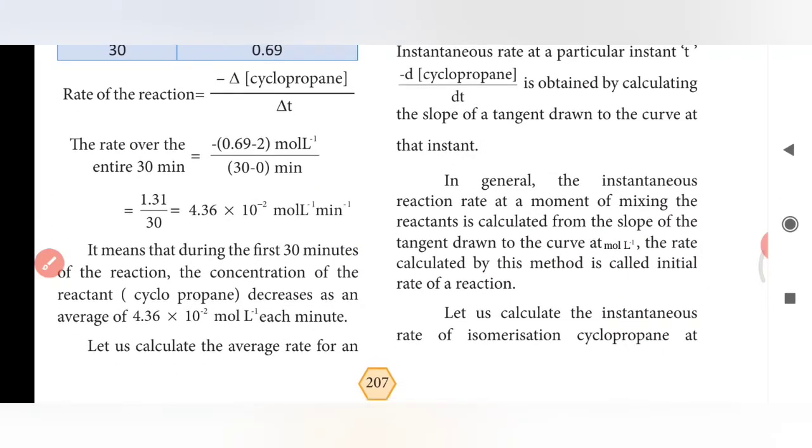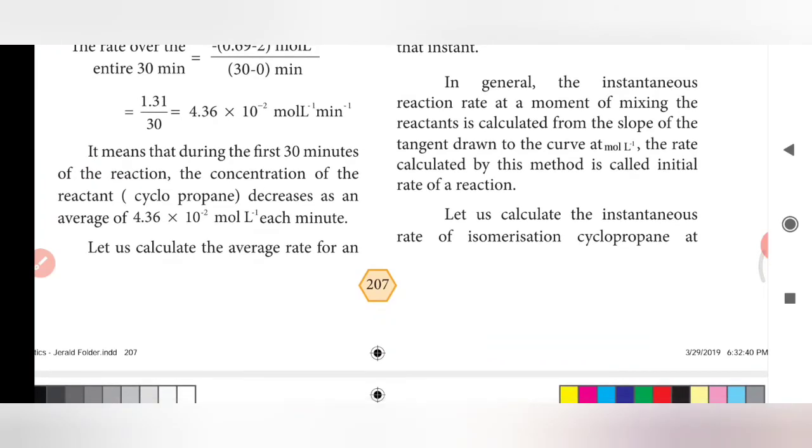It means that during the first 30 minutes of the reaction, the concentration of the reactant cyclopropane decreases on average by 4.36 into 10 power of minus 2 mole per liter in each minute.